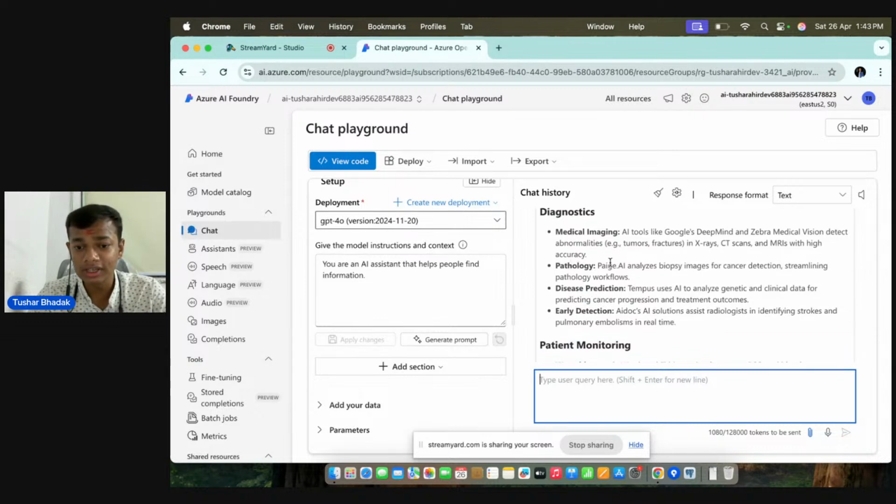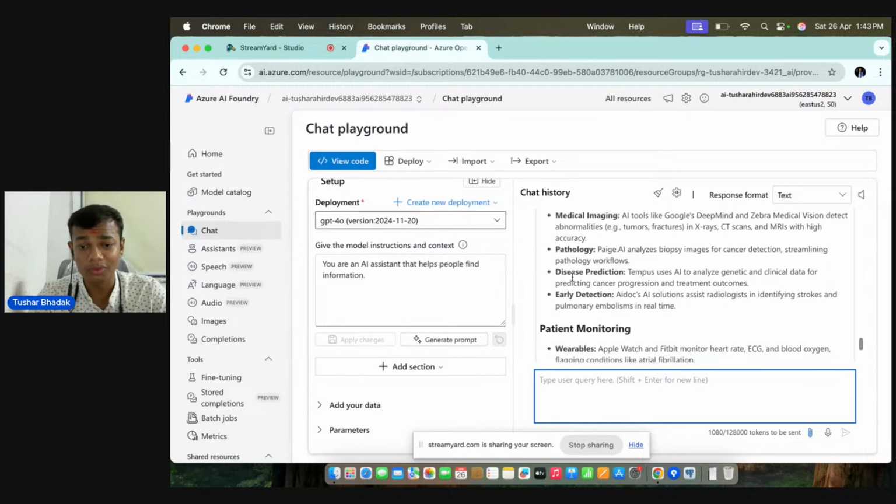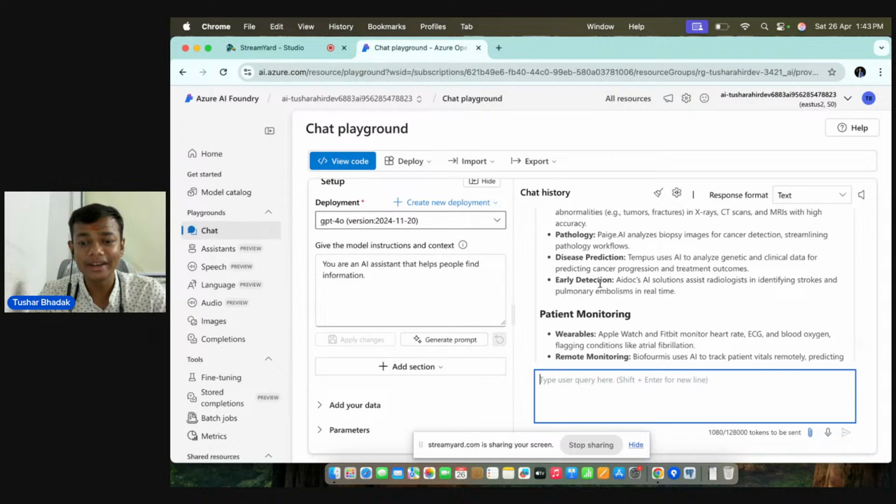Pathology: Paige.ai analyzes biopsy images for cancer detection, streamlining pathology workflows. Disease prediction: Tempus uses AI to analyze genetic and clinical data for predicting cancer progression and treatment outcomes. Early detection: Aidoc's AI solution assists radiologists in identifying strokes and pulmonary embolisms in real time.